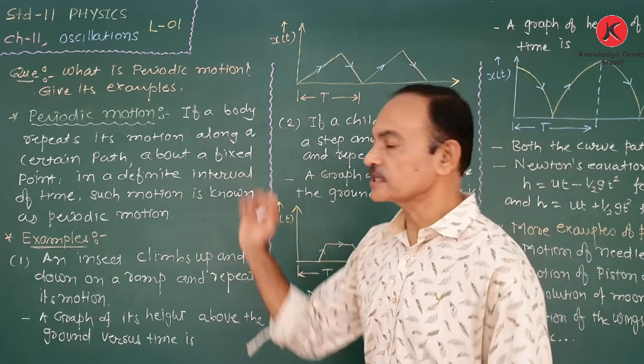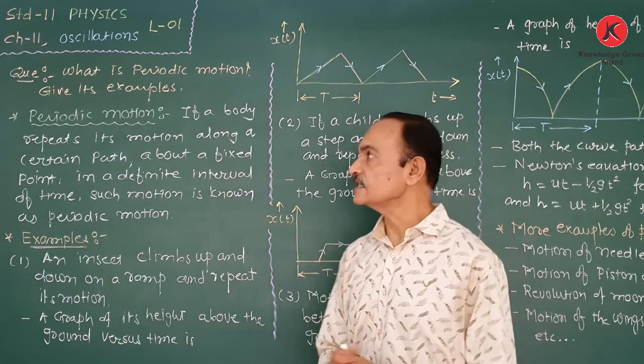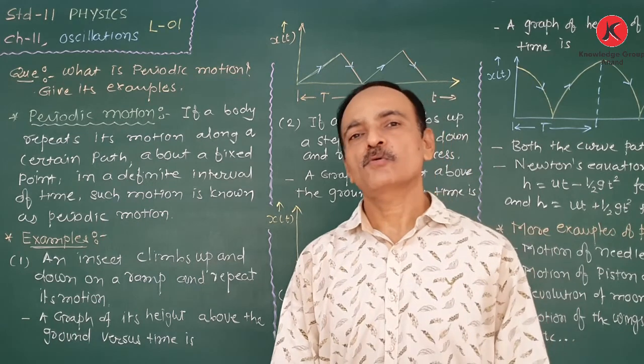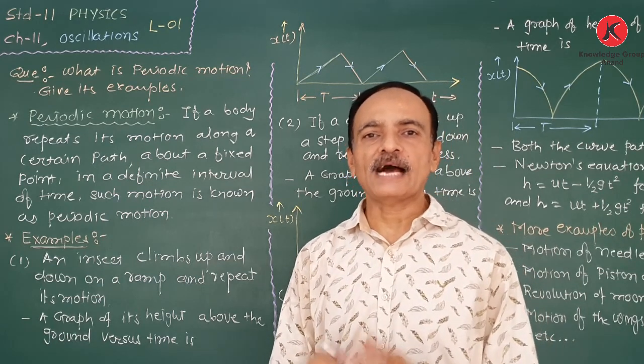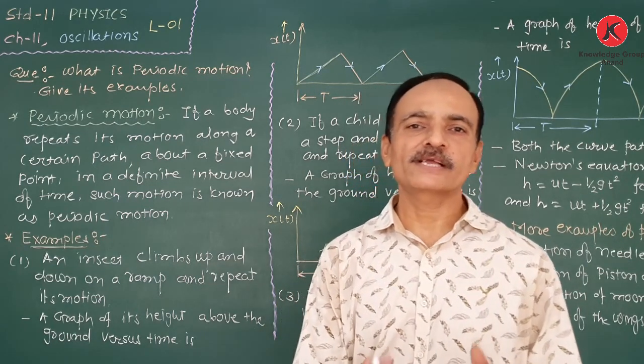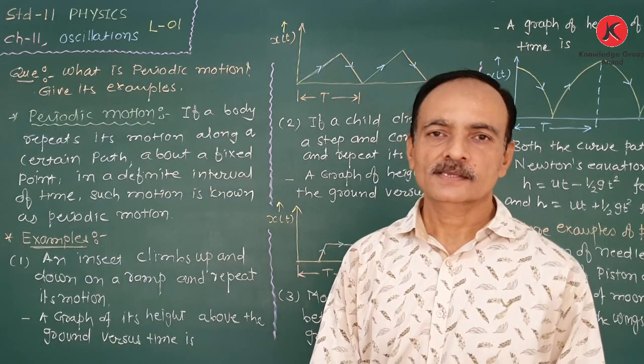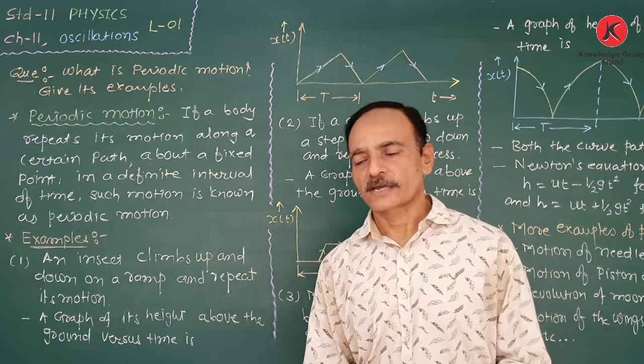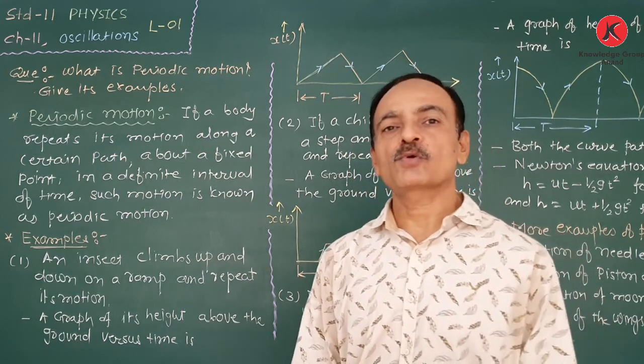Okay, in oscillation we are going to discuss periodic motion, and then oscillatory motion, and after that simple harmonic motion, and then we derive the equation of motion. For that purpose, first, what is motion?